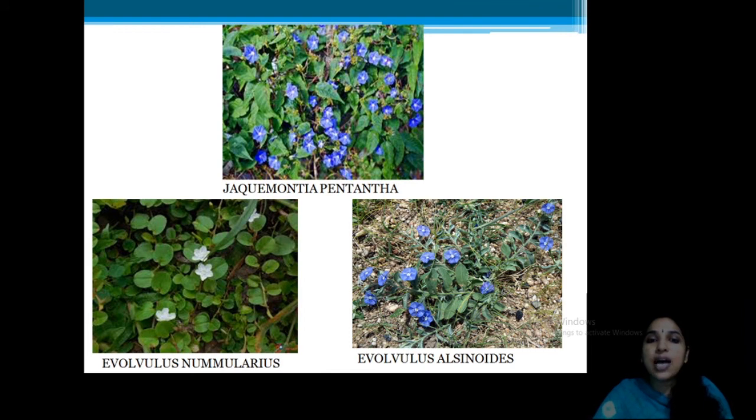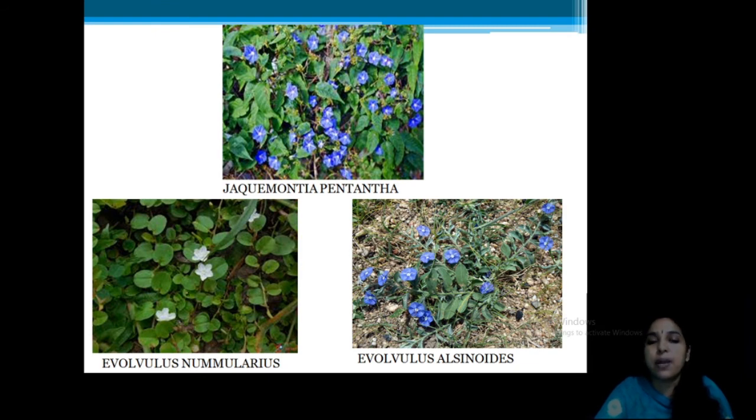Look at this, Jacquemontia pendanta. This is a very common garden plant. Usually it is available in most of the nurseries. Okay. And this is Evolvulus nummularius. This is present in our campus. While you are walking, you have to look down at the ground. In the ground it is creeping. This is a prostrate plant. Look closely, you will get these white flowers. That is Evolvulus nummularius. This is very, very important.